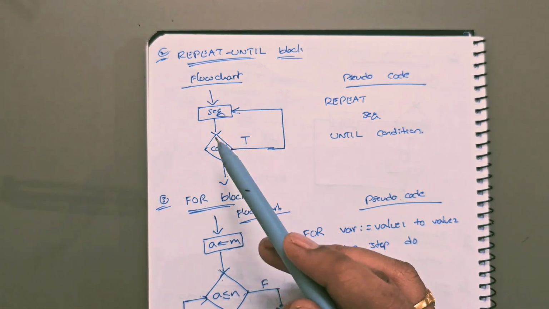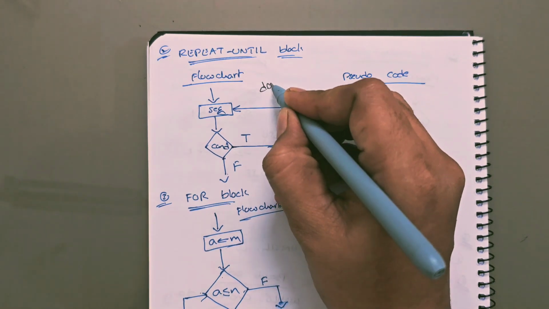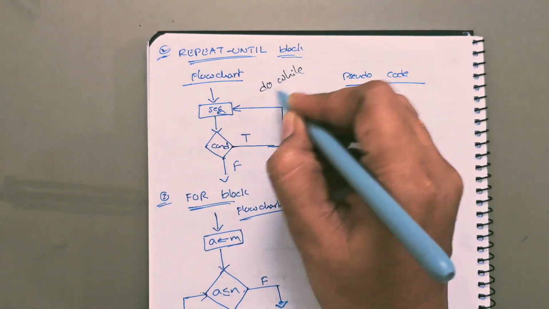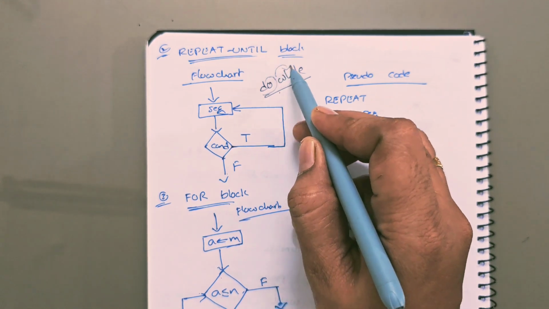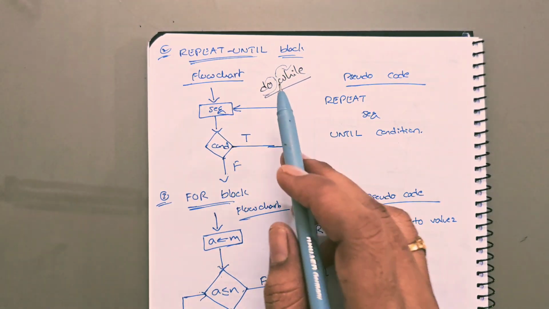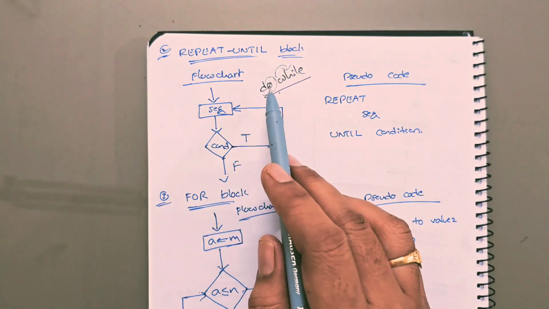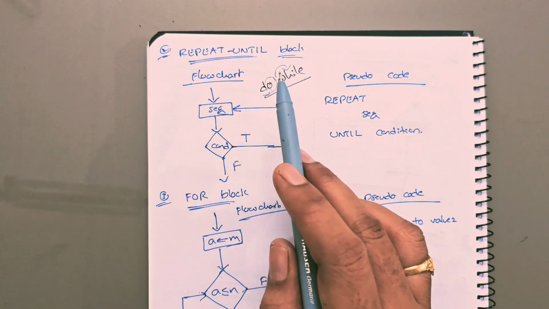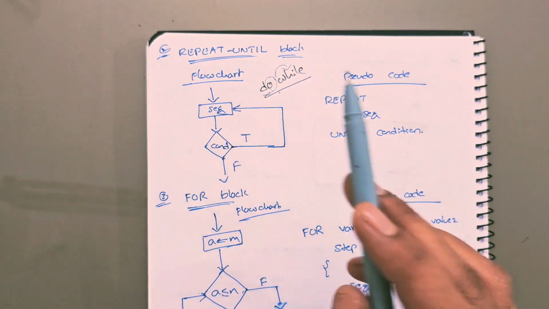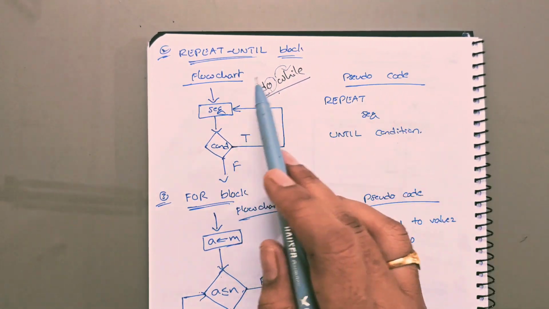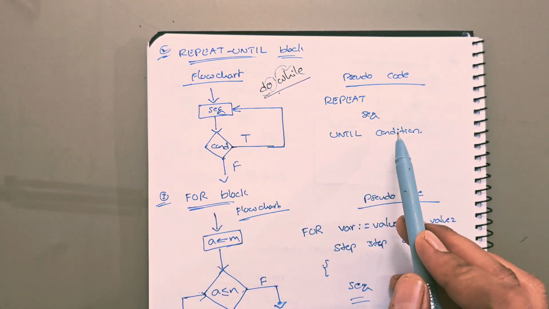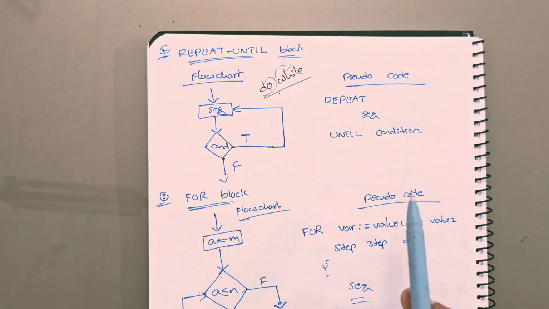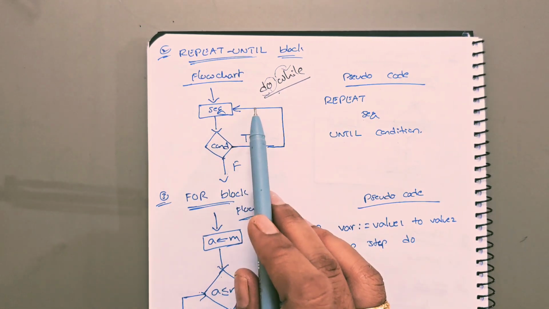So this will work as actually do while. Do while, nothing but what? First it will execute the sequence of statements and then it will check the condition, right? So at least one time the sequence of statements will be executed, whether the condition returns true or false. So what is the pseudocode for this repeat until? Repeat sequence of statements until condition returns false. That is the pseudocode for this repeat until.